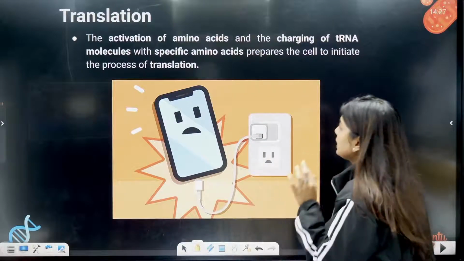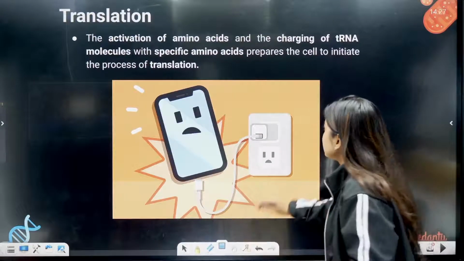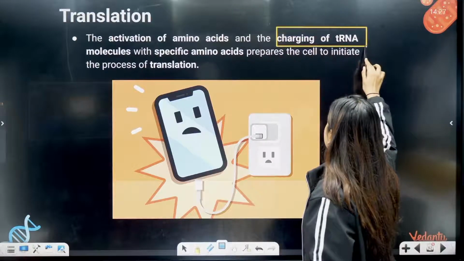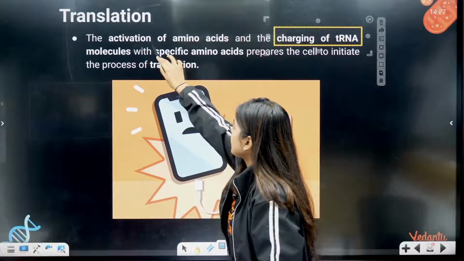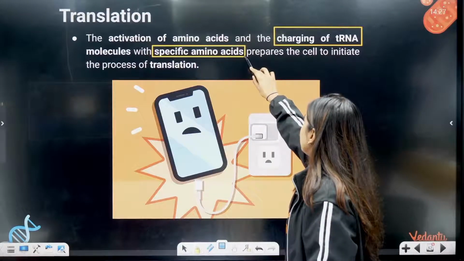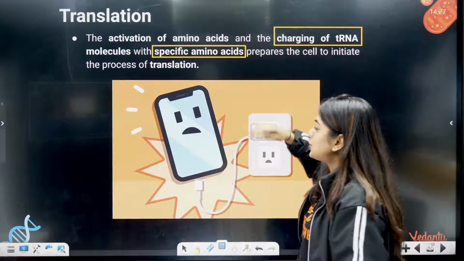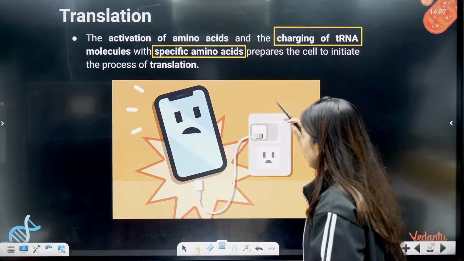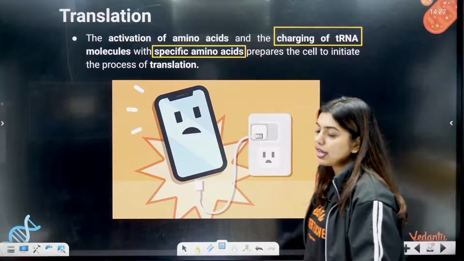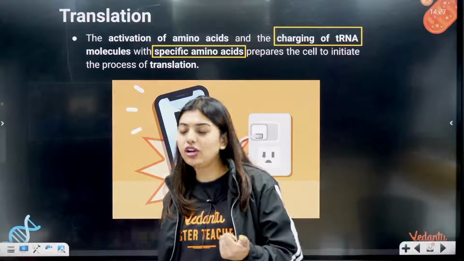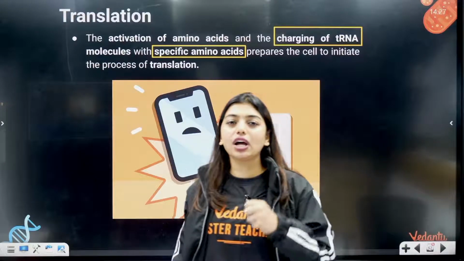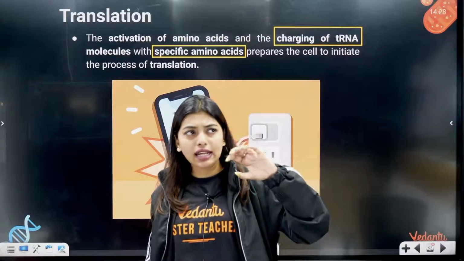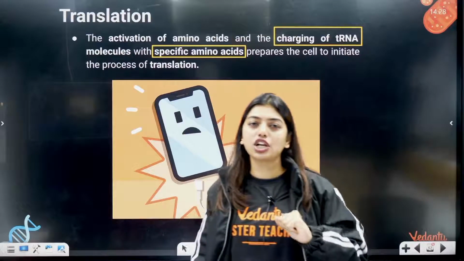Okay, the activation of amino acid happens by charging of tRNA. Charging of tRNA molecule with a specific amino acid prepares the cell to initiate the process of translation. So activation of tRNA happens by charging, like how we charge our phone. That's why this image is given. We have to charge the tRNA. And again, in depth there is a lot of process happening in charging of tRNA.